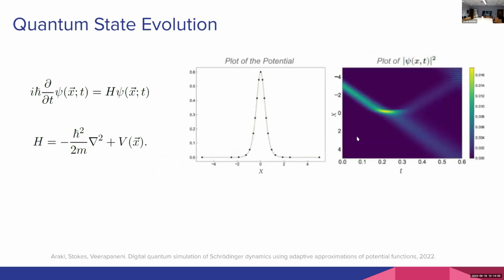So we can talk now about quantum state evolution. What a quantum computer does is it just solves the Schrödinger equation. That's all it is. The equation on the top left here is the time-dependent Schrödinger equation, where H is the Hamiltonian of our system. It's composed of a sum of a kinetic term, which is negative h-bar squared over 2m times the Laplacian, plus our potential energy term, V(x). The kinetic energy is fixed; that's just physics. What we can do is manipulate this potential energy V(x). What a quantum computer actually does on the physical level is vary this potential energy V in such a way that we can force the quantum state into different states that are helpful in solving a problem that we care about.